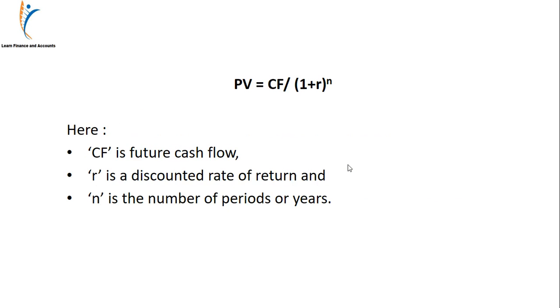How is present value calculated? Now let us see how present value can be calculated. The formula for present value is CF divided by (1 plus R) raised to power n. Here CF is the future cash flow, what we are going to receive in future. R is the discount rate of return, and n is the number of periods or years. So if we know the future cash flows, the rate of interest and the time period, then we can calculate present value.